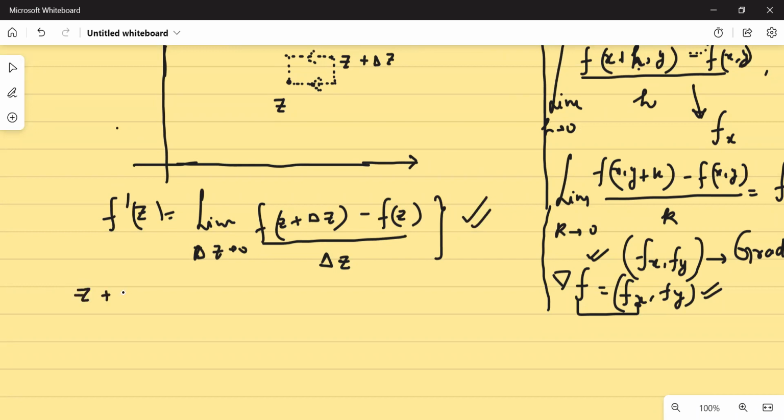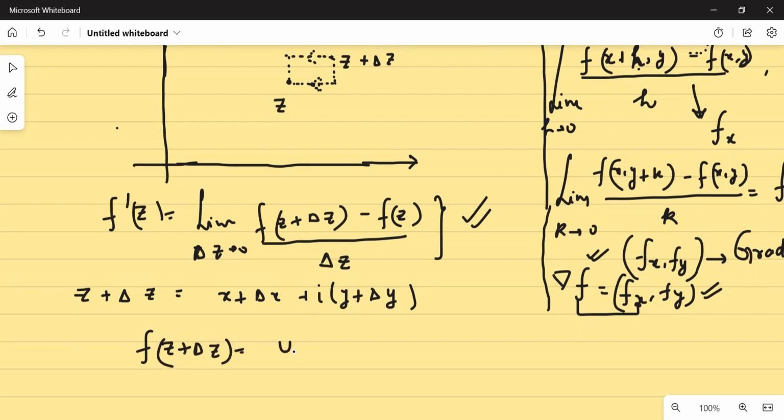So for any general point, what would be z plus delta z? Z plus delta z would be x plus delta x plus iota y plus delta y. Yes or no? And if I want to evaluate f of z plus delta z, what would it be equal to? ये किसके बराबर होगा बेटा? It will be equal to u of x plus delta x, मानते हो, comma y plus delta y, plus iota v of x plus delta x, comma y plus delta y. हाँ या ना? Yes.